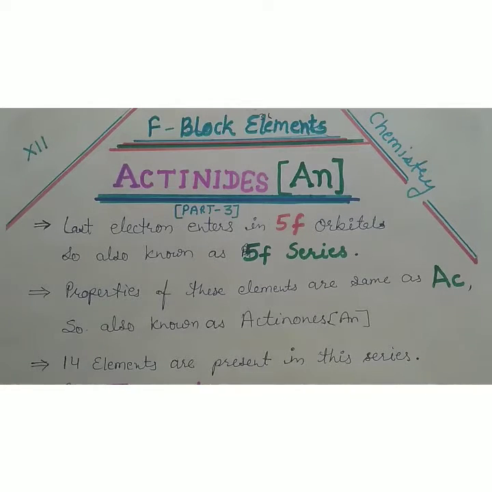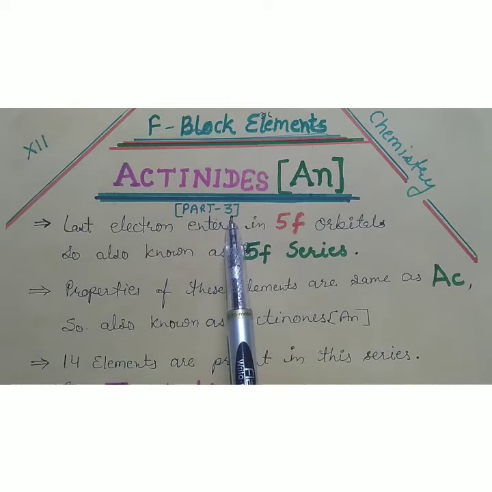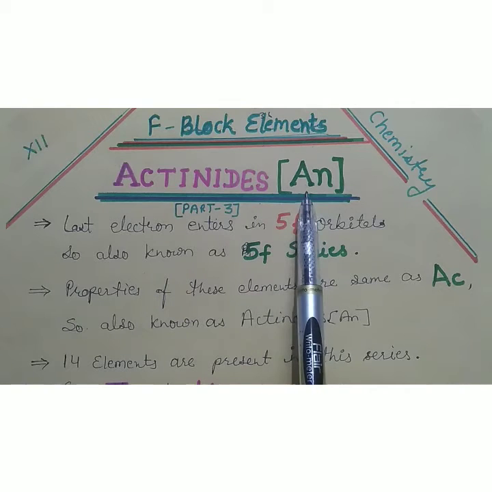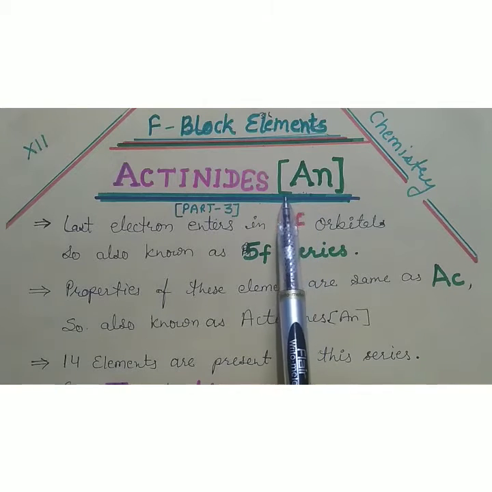We are studying chapter 8, f block elements. We have already discussed lanthanides in f block elements parts 1 and 2. Now we will discuss actinides. Actinides are the second series of the f block elements.